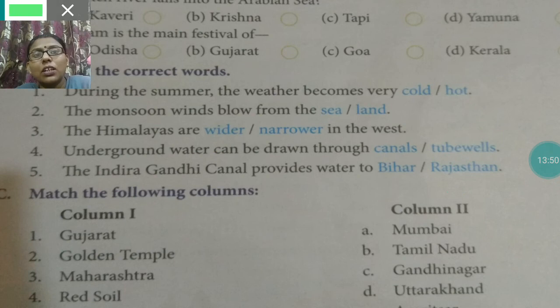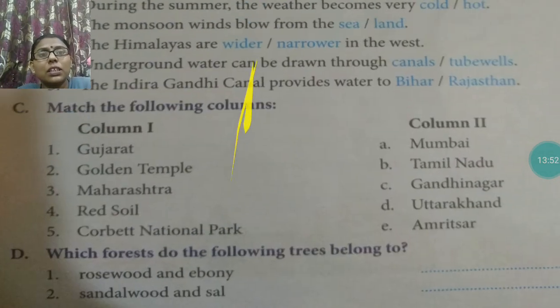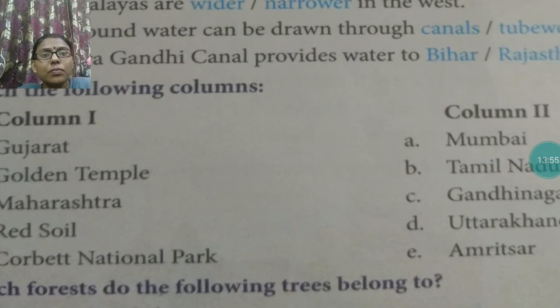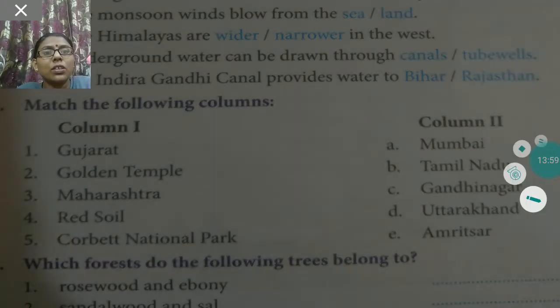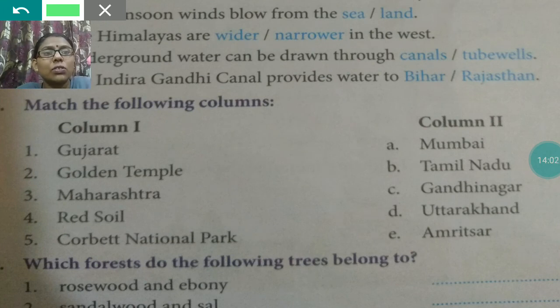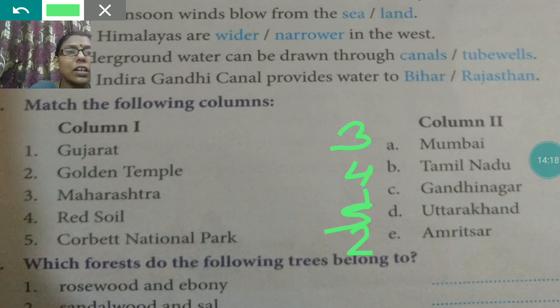Clear? Now let's move to question number C. Match the following. Gujarat, Gandhinagar. Golden Temple, Amritsar. Maharashtra, Mumbai. Red soil is found in Tamil Nadu, and Corbett National Park is in Uttarakhand. So 3, 4, 1, 5, 2 is the correct sequence.